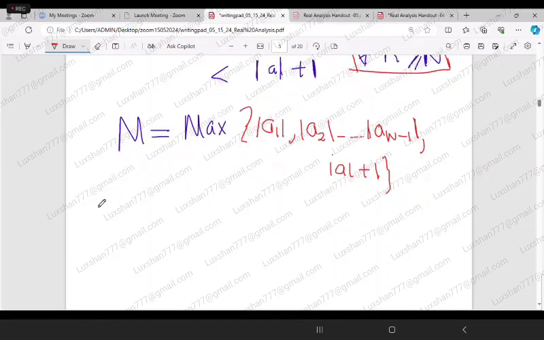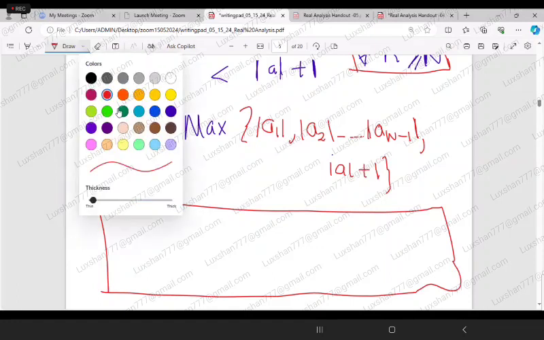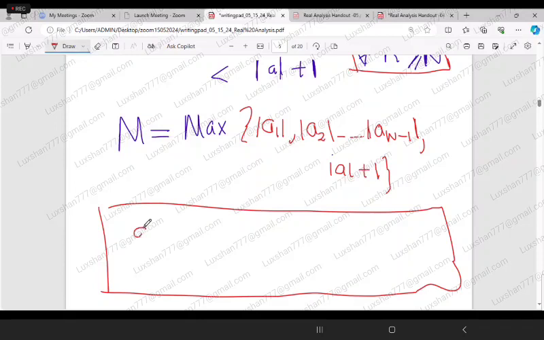Look here, I'm explaining this. This is not part of the proof. I'm just explaining here. Now we have this sequence a_1, a_2, dot dot dot, a_(N minus 1), comma a_N.